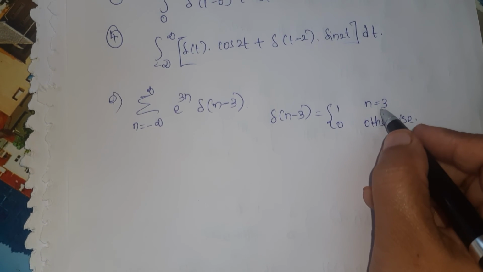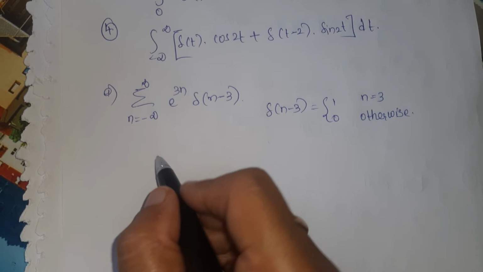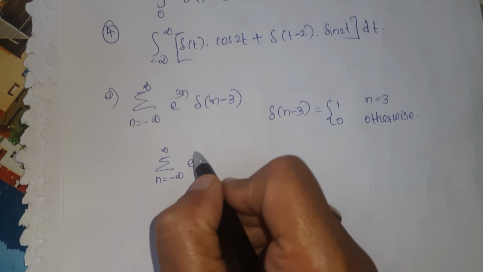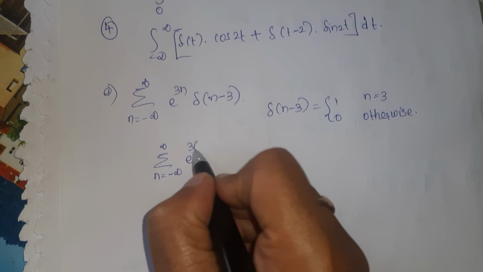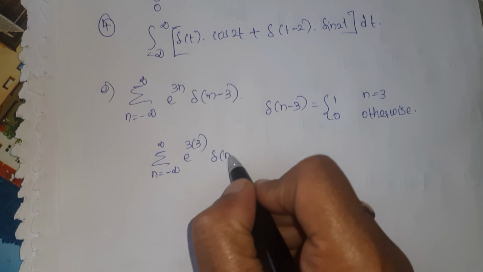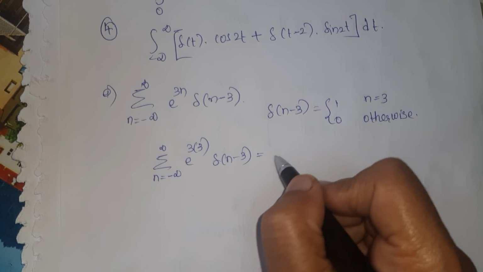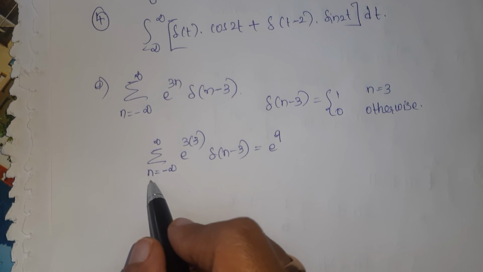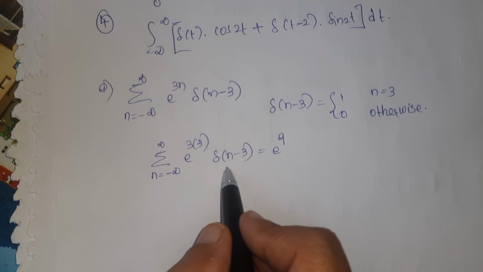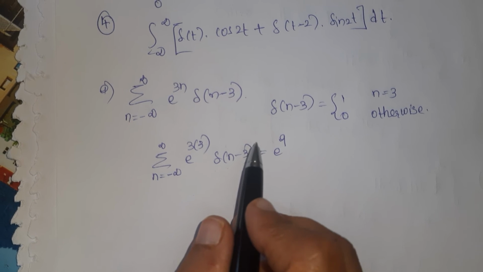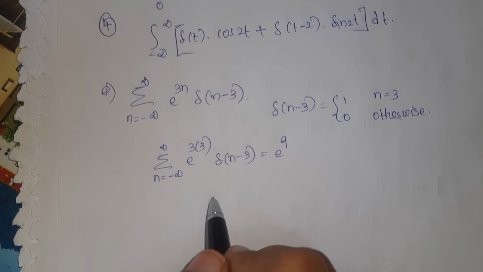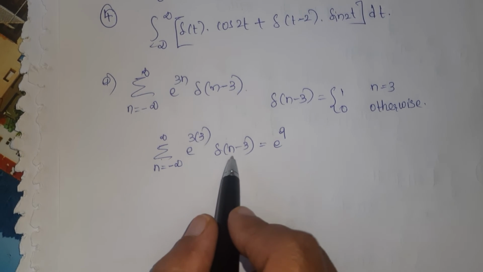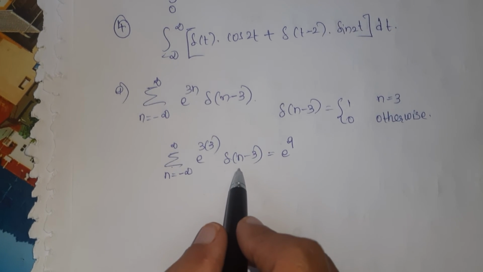So substitute n is equal to 3 wherever you are having the function. So summation n is equal to minus infinity to infinity e power 3 into 3 into del of n minus 3. So it is equal to e power 9. And here summation n is equal to minus infinity to infinity del of n minus 3 is equal to 1, same as area under the curve is equal to 1. It is nothing but the same.